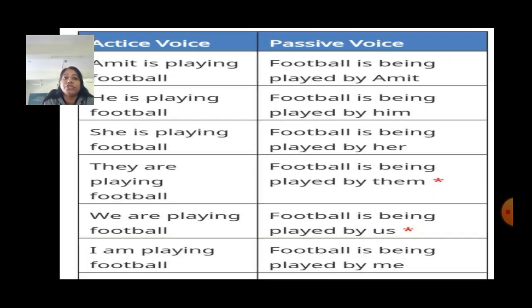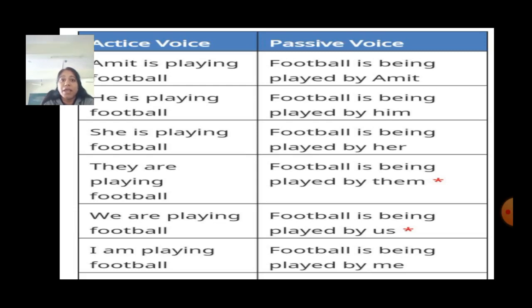When the active voice is in present continuous tense, we will change am, is, are plus ing into am, is, are plus being plus the past participle form of the verb. For example, Amit is playing football. Here, this is in present continuous tense. So we will put: football is being played by Amit.